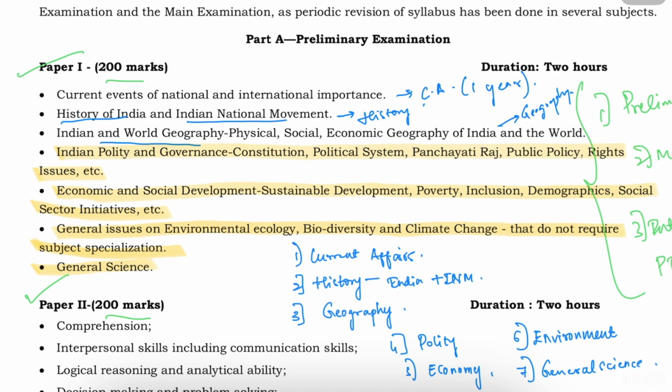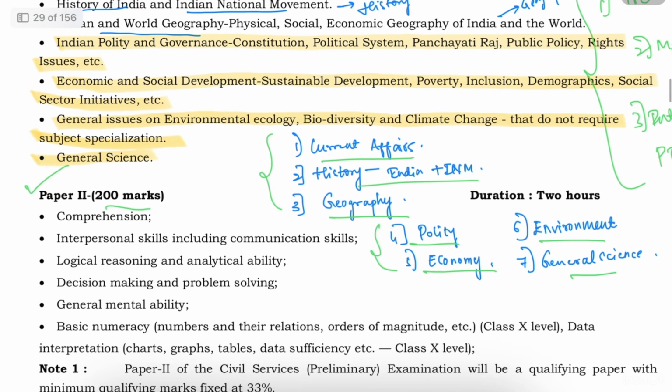You need to understand that all of these subject topics that you're looking at, you don't have to have subject specialization. Like you don't have to go into detail and get into the aspects of geography as any geography professional would do. No, you need to have a basic understanding of the subjects so that you need to be able to excel in prelims as well as mains. That's what they're asking you here.